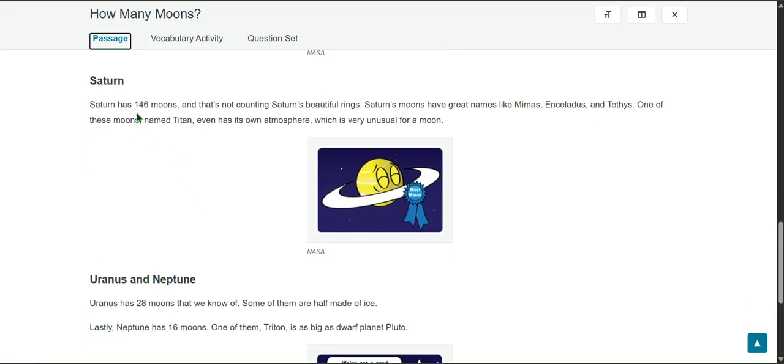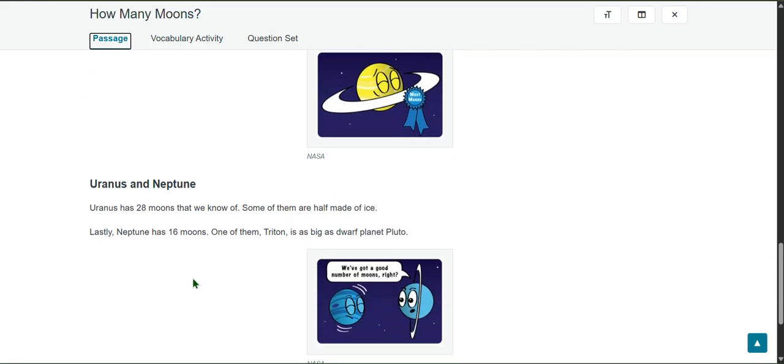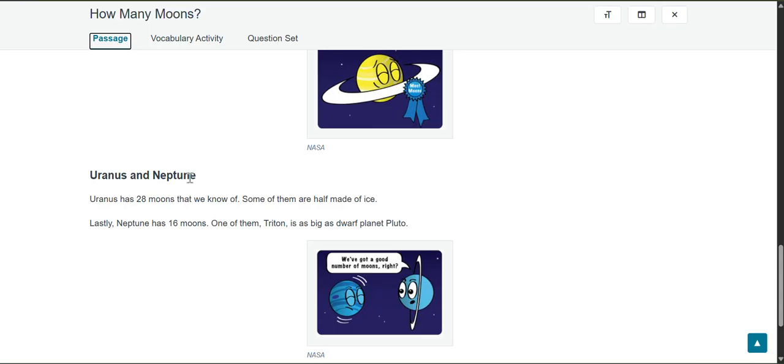Saturn. Saturn has 146 moons, and that's not counting Saturn's beautiful rings. Saturn's moons have great names like Mimas, Enceladus, and Tethys. One of these moons, named Titan, even has its own atmosphere, which is very unusual for a moon. Uranus and Neptune. Uranus has 28 moons that we know of. Some of them are half made of ice. Lastly, Neptune has 16 moons. One of them, Triton, is as big as dwarf planet Pluto. We've got a good number of moons, right?